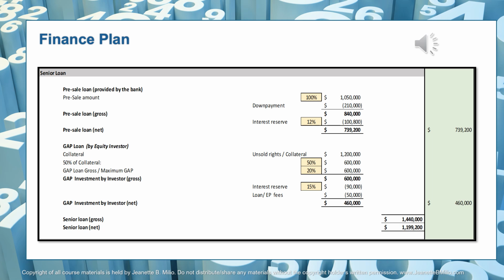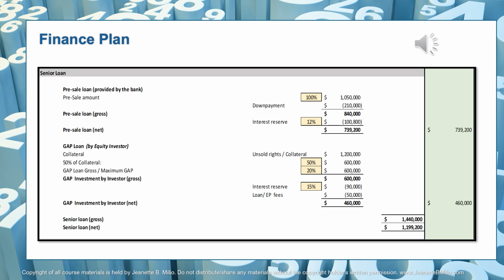is ever going to be given to us as a loan. Maximum would be 20% of the budget. In our case here, that's actually the same amount. 50% of $1,200,000, which is the collateral available from unsold rights, reflects $600,000, and 20% of the budget is also $600,000. So it's the same amount, which is fine. So that means the equity investor will give us $600,000 as the gap loan.